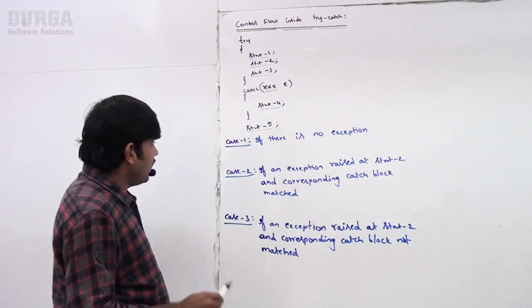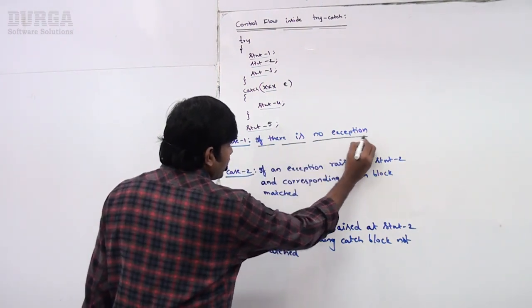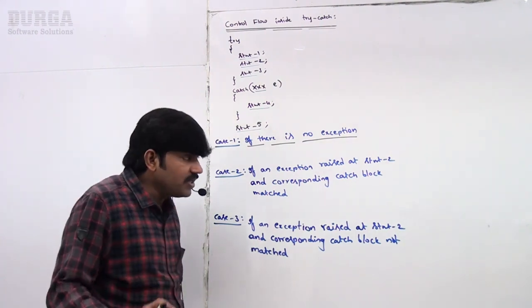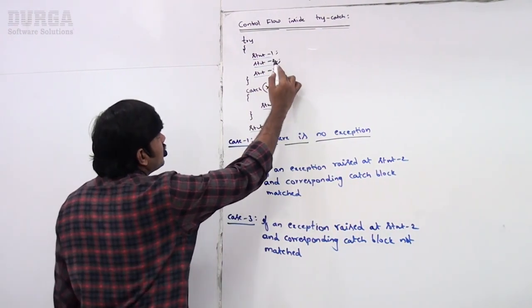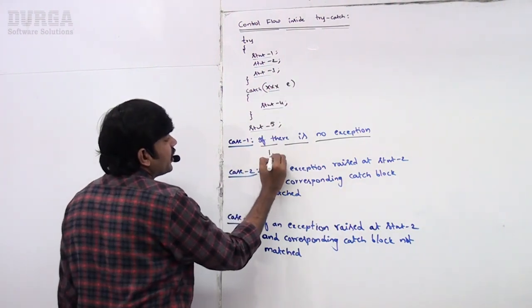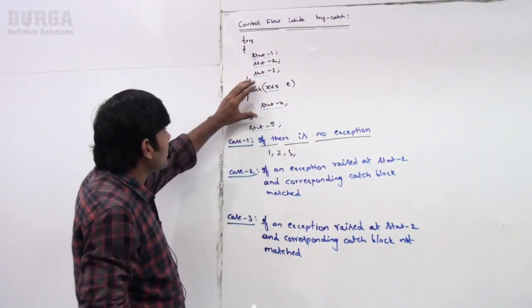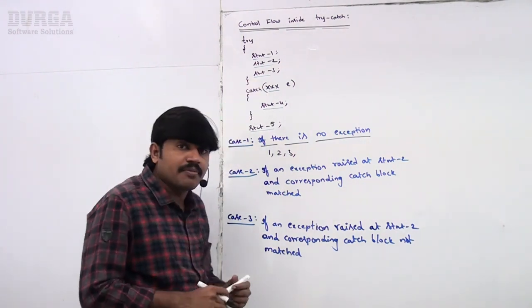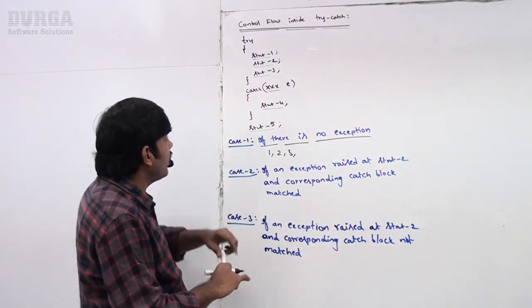I will discuss multiple cases. First case, if there is no exception, meaning an exception is not raised at runtime. Which statements will be executed? Statements 1, 2, 3 will be executed normally. The catch block won't be executed because there is no exception. If there is no exception, catch is not going to execute.